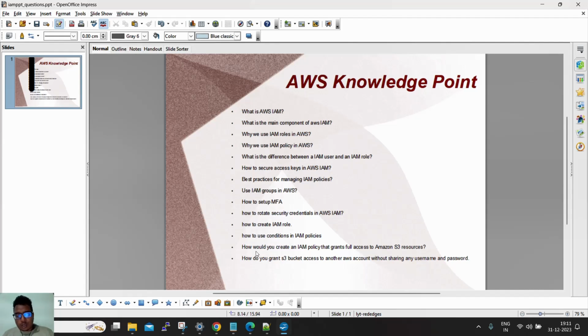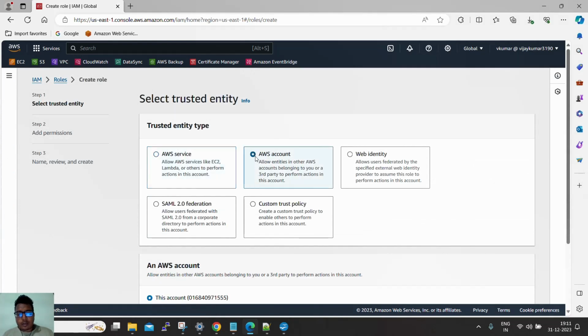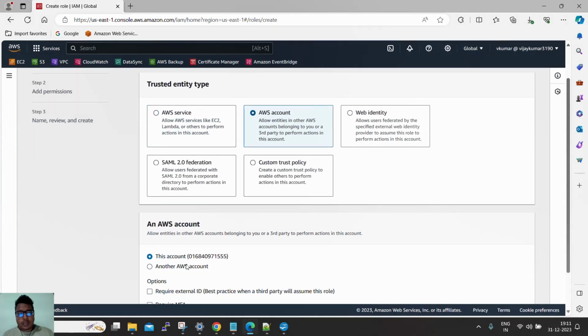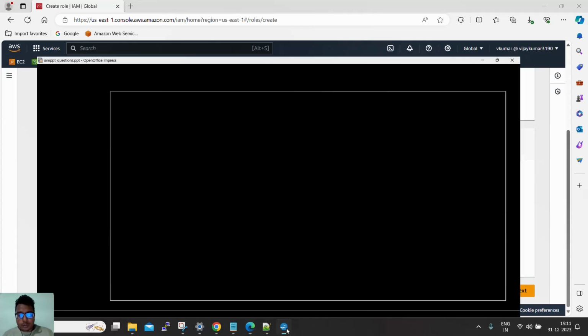So how would you create an IAM policy to grant full access to Amazon S3 resources? Here we have to create a role for another account. Then we can put the account number, and then we can give permissions so that they can access the AWS resource without any username and password. I mean, they can assume this role from their account and access the resource. If you want a video, you can comment and I will make a video for you.